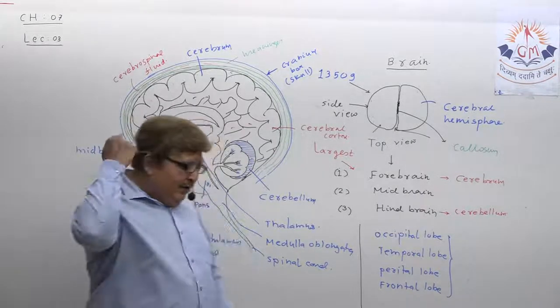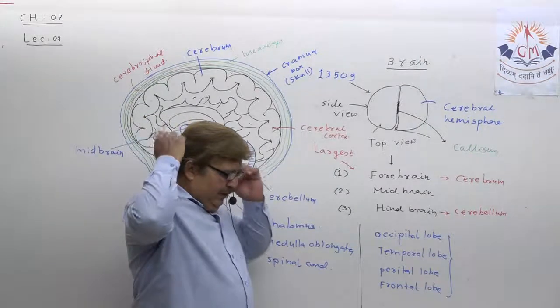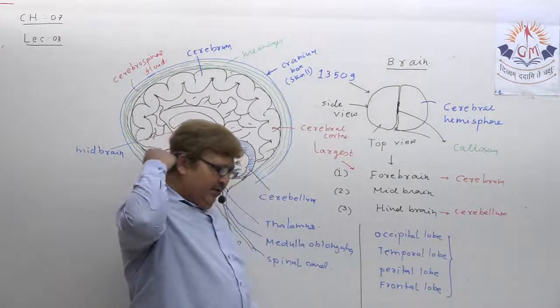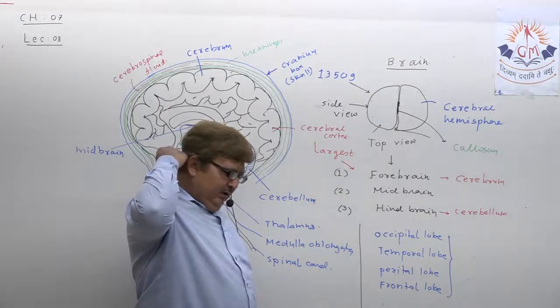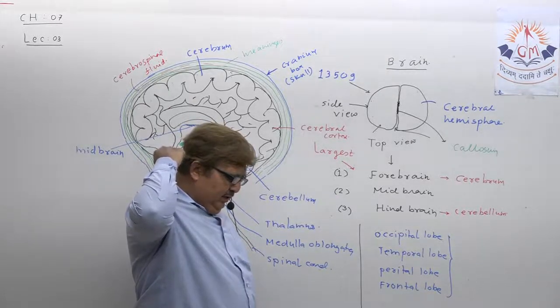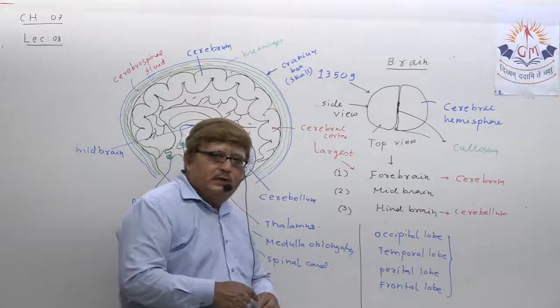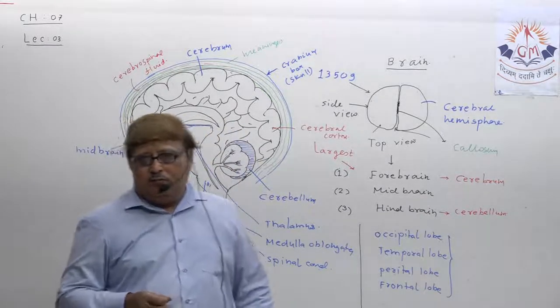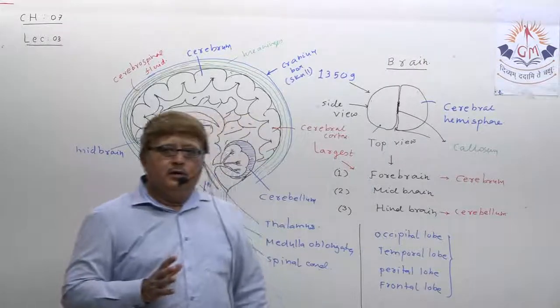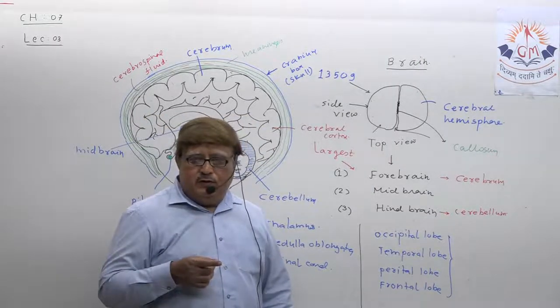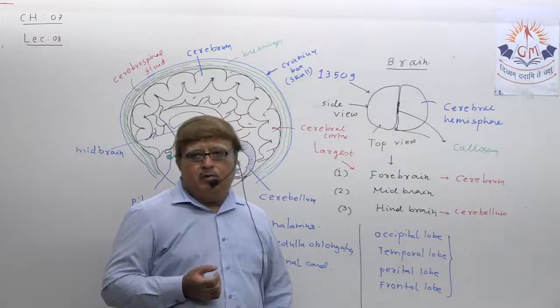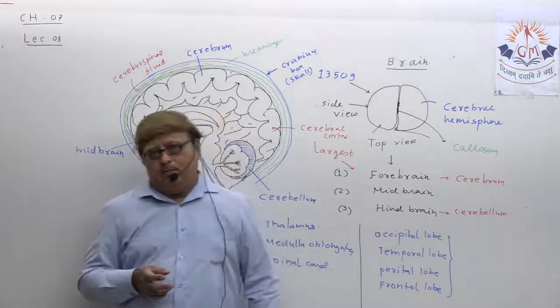No doubt it comes here, and our skull is harder here, but this part of the skull is a little softer. Here lies the medulla oblongata. Understand what happens? The medulla oblongata is the most important part of the hindbrain. If I just mention the function of the medulla oblongata, you will understand the importance of it.